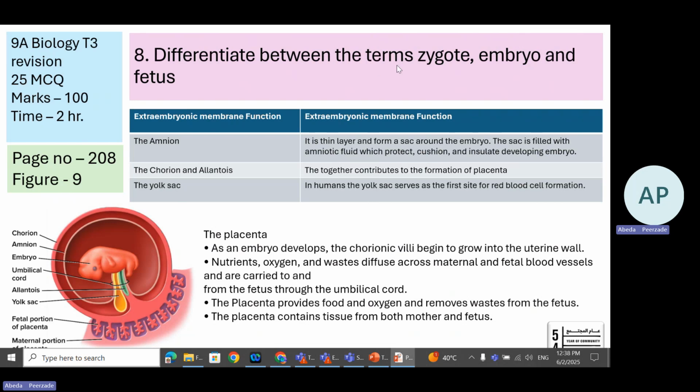Next question is differentiate between the terms zygote, embryo, and fetus. So here we can learn about extra-embryonic membranes and their functions. There are 4 extra-embryonic membranes: amnion, chorion, allantois, and yolk sac. And also we will talk about the placenta. So here we are differentiating zygote, embryo, and fetus.